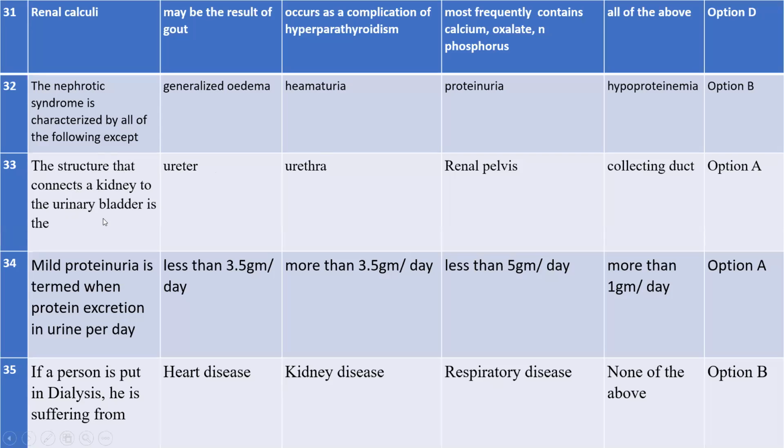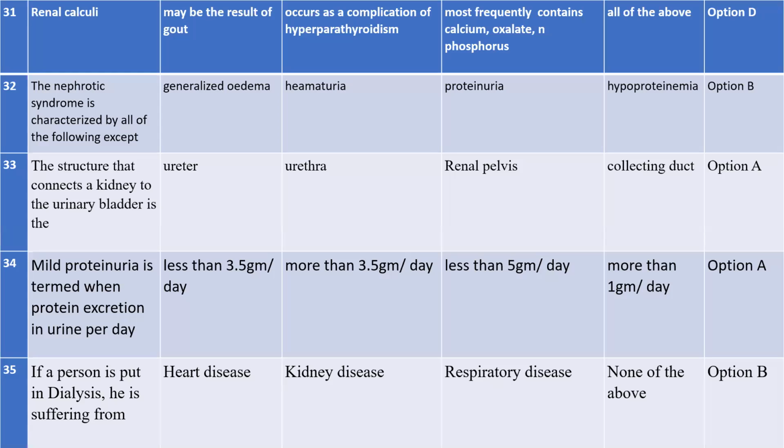Or simply, the ureter is a tube that is used to carry our urine from the kidney to the urinary bladder. Understand? How many ureters do we have? Two. One is attached to the right kidney, the other to the left kidney. Okay, you are clear. Let's move on.